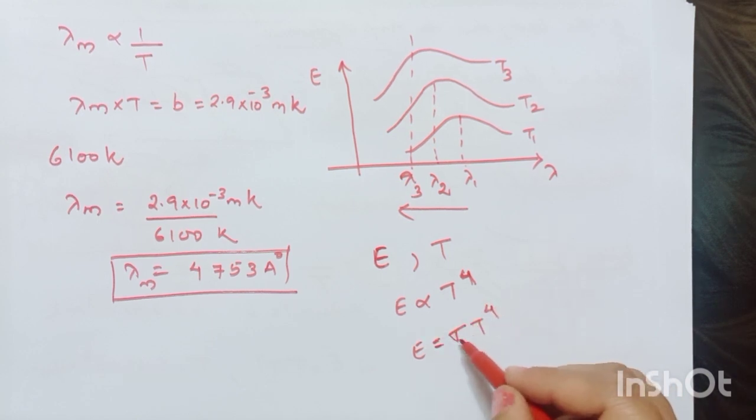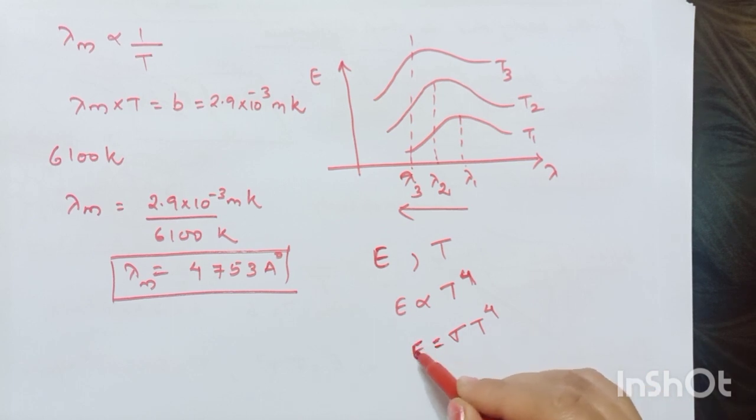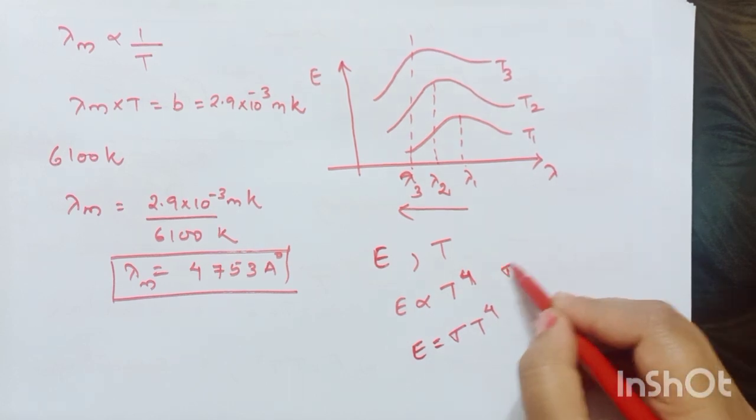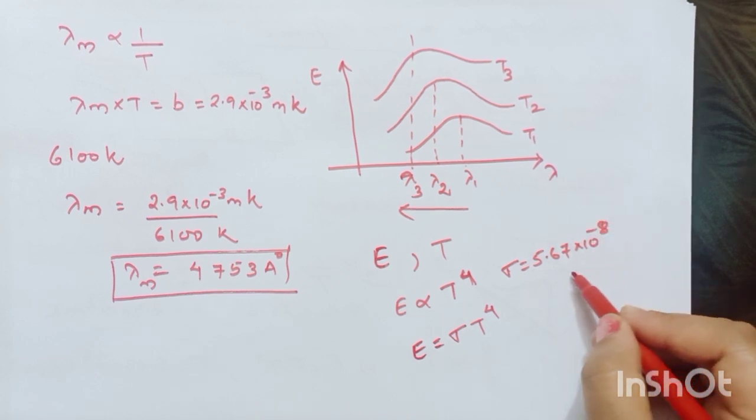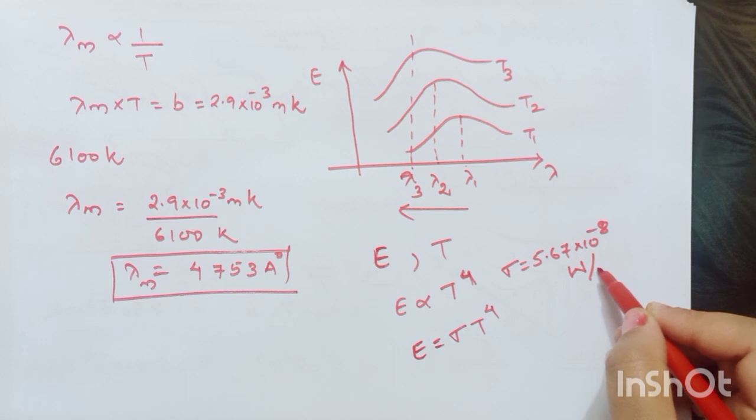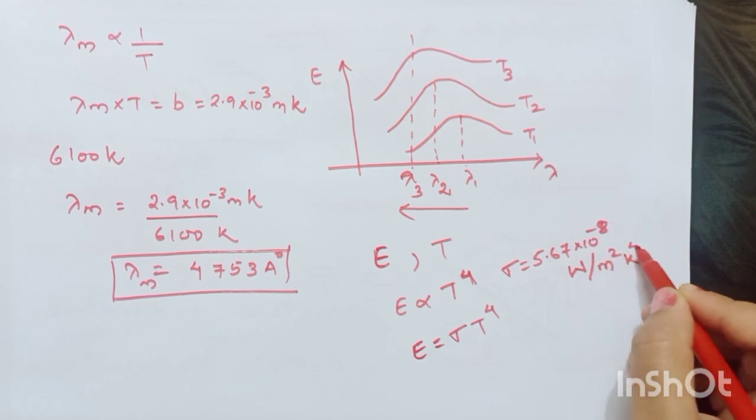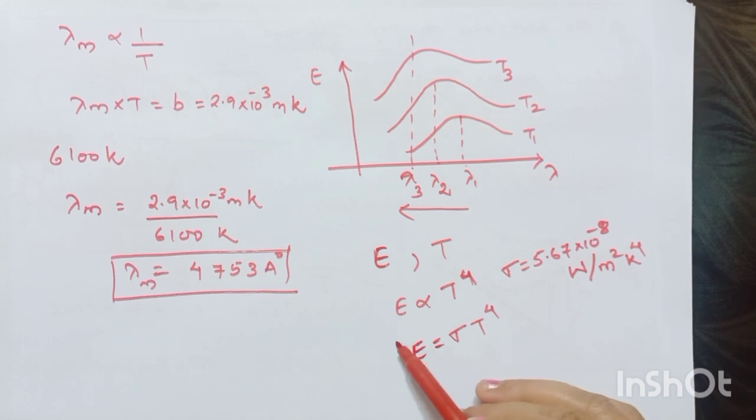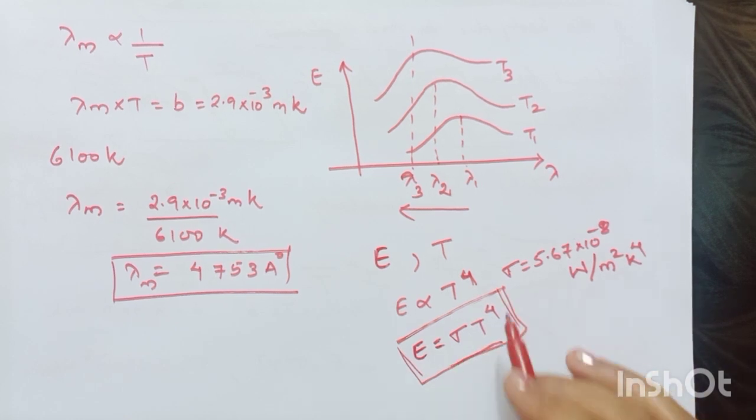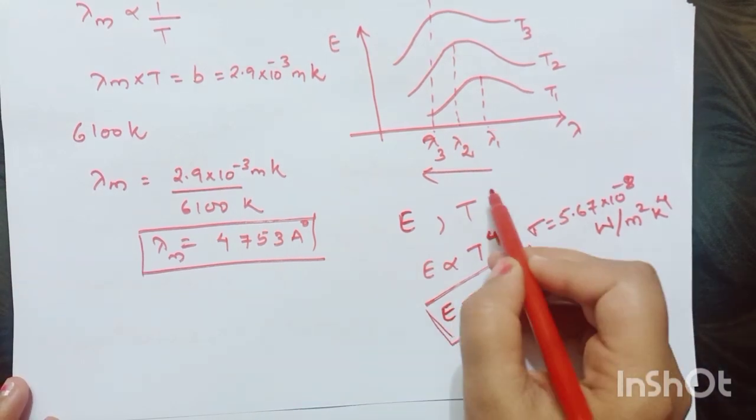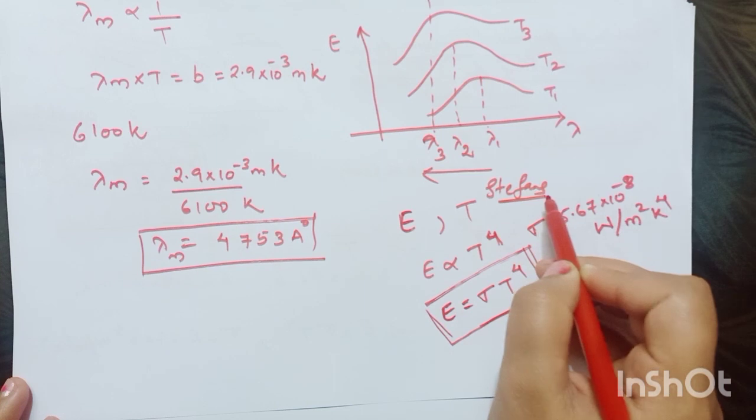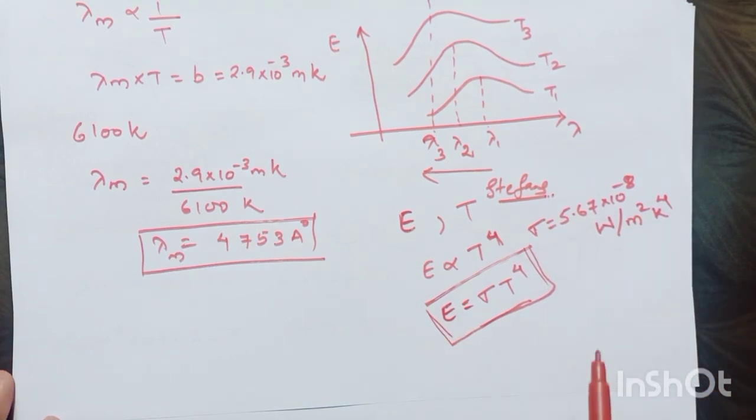where sigma is known as Stefan's constant and the emitted radiation per unit area per unit time is equal to sigma T to the power 4, where the sigma value is nothing but 5.67 into 10 to the power minus 8 watt per meter square per Kelvin to the power 4. This is the amount of energy radiated per unit area of a given black body. And this law, Stefan's law, is also known as the Stefan-Boltzmann law.